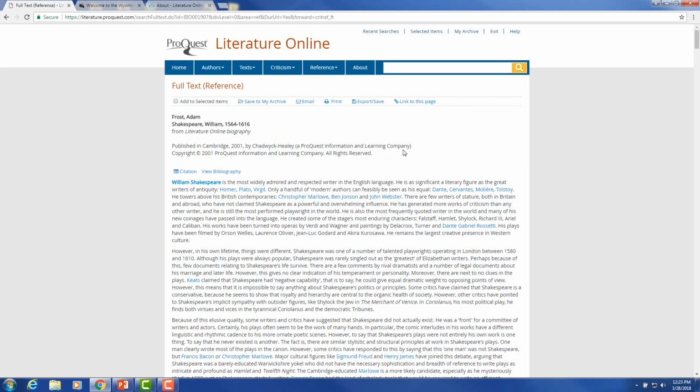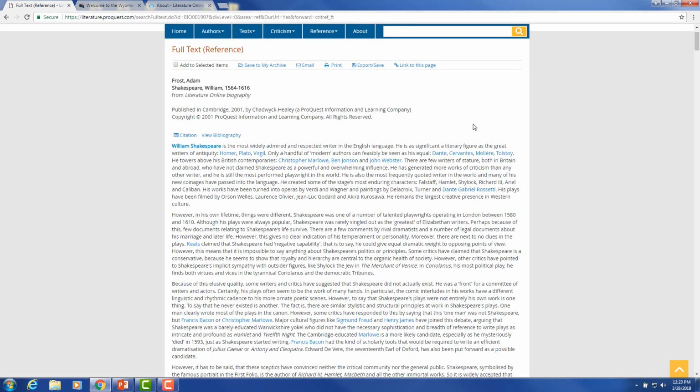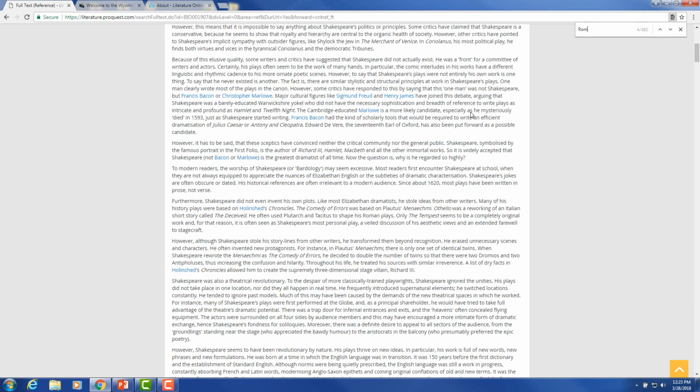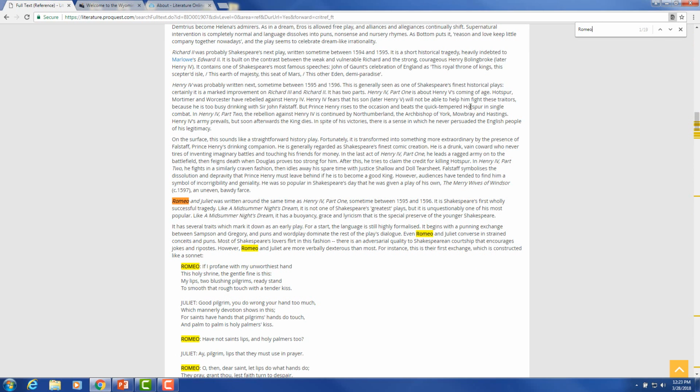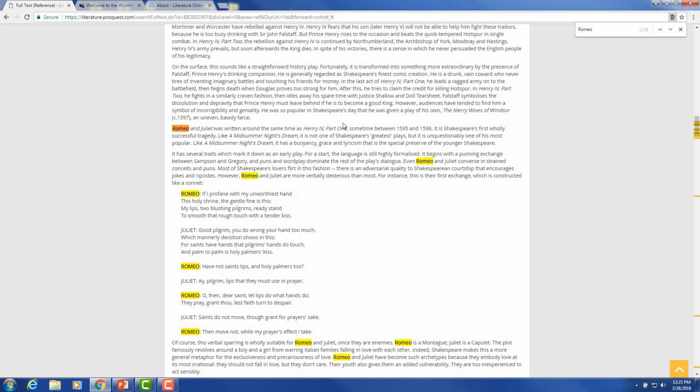Within this information on William Shakespeare in this biography, of course it lists many of his works and when they happened. Because it's such a long piece, you may want to use the Control F and type in, for example, Romeo, and you'll see that it's 19 places within this biography, and it leaps down to the very first one listed, which gives you some information about when it was written, around which other plays, talking about language that goes on within these different plays.